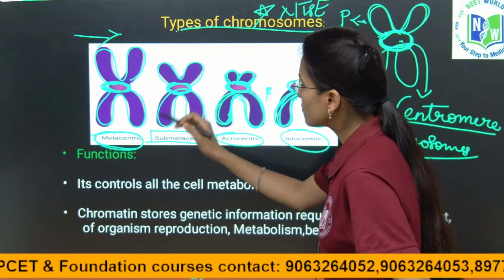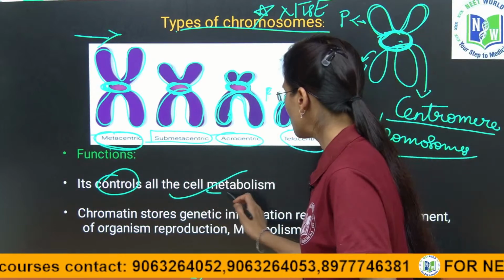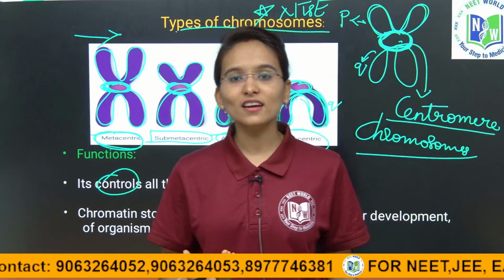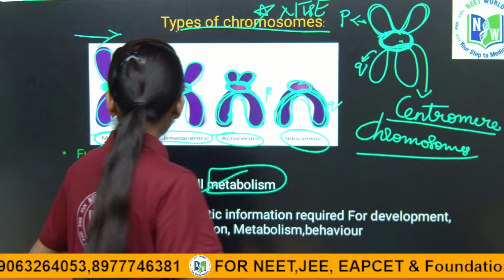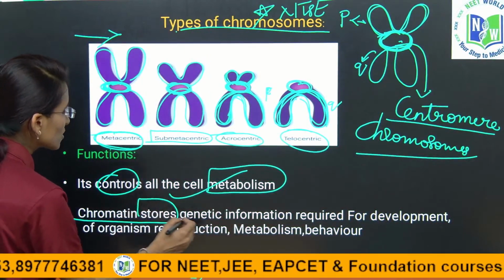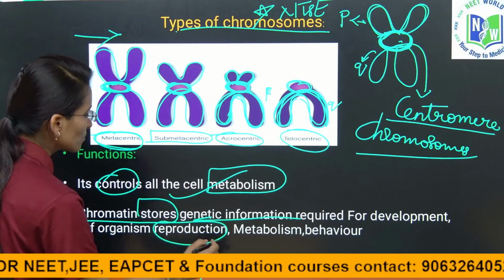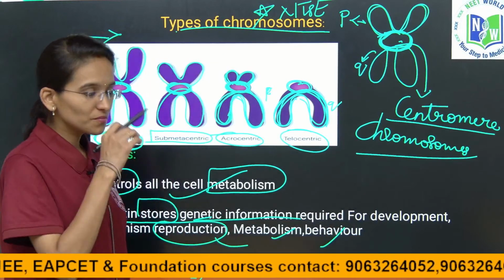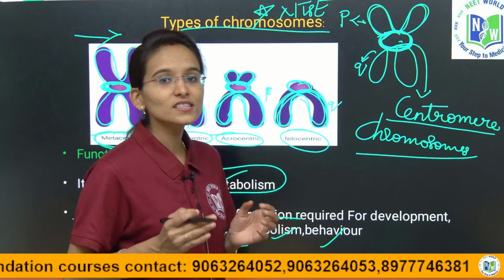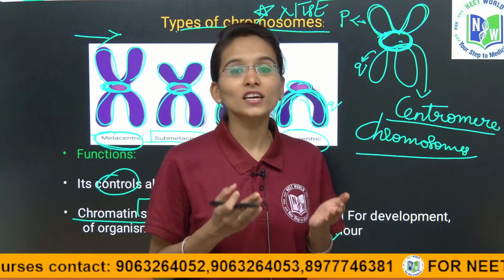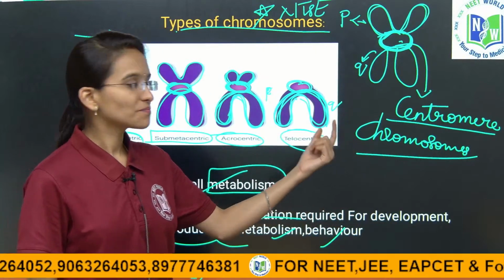See here. Then look into the functions of the nucleus. It controls all the cell's metabolism. The term metabolism means the sum of all the chemical reactions which occur in the body of the organism. And next, see this statement: chromatin stores the genetic information required for the development of the organism, development processes like reproduction, metabolism and behavior. To perform reproduction, metabolism and behavior, we need the genetic material, right? Where is the genetic material present? It is present inside the chromatin.